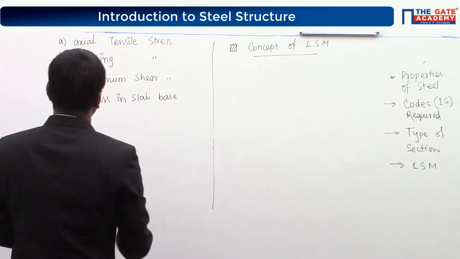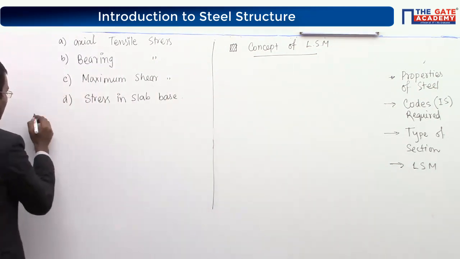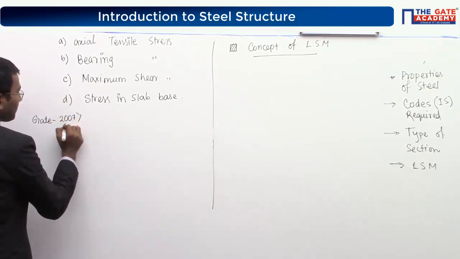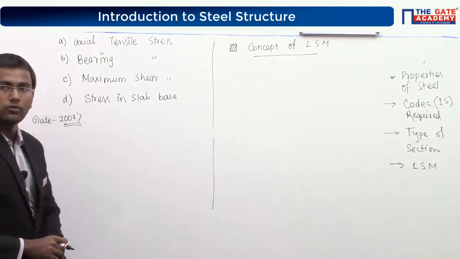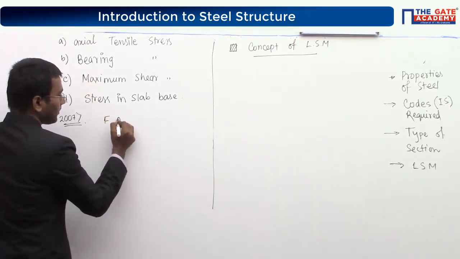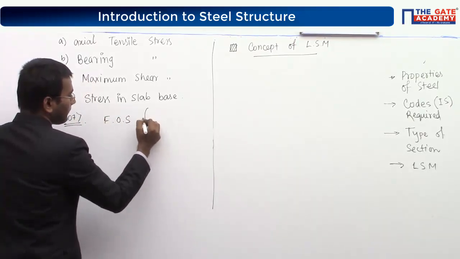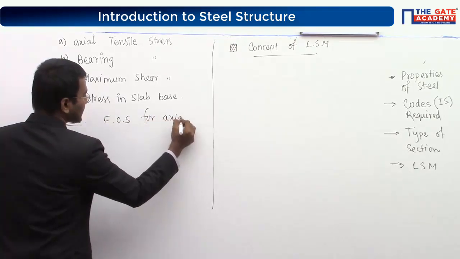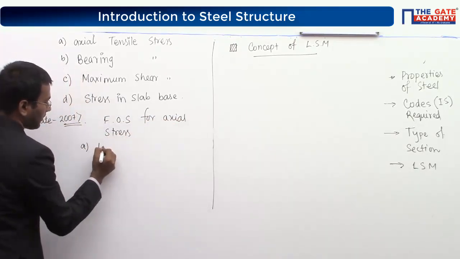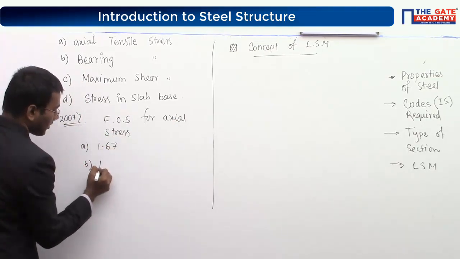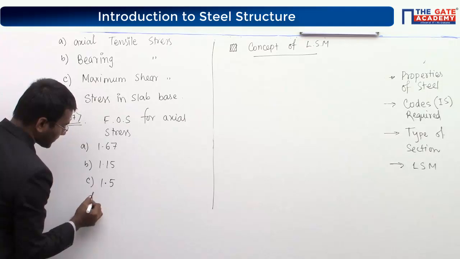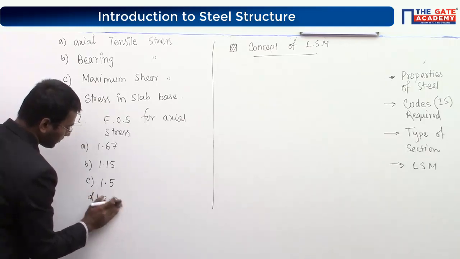So write down. Next question. GATE 2007. Write down. GATE 2007. The factor of safety for axial stress is option A 1.67, option B 1.15, option C 1.5, and option D 2.0.